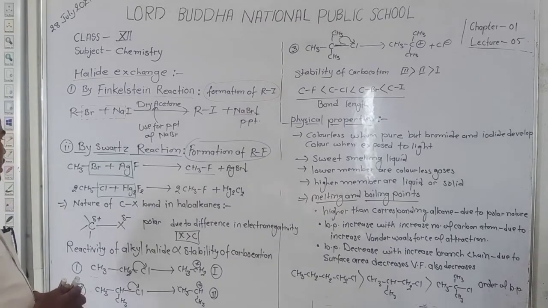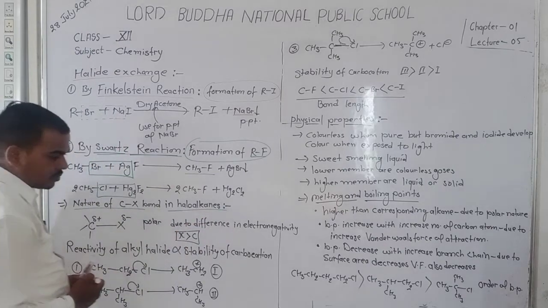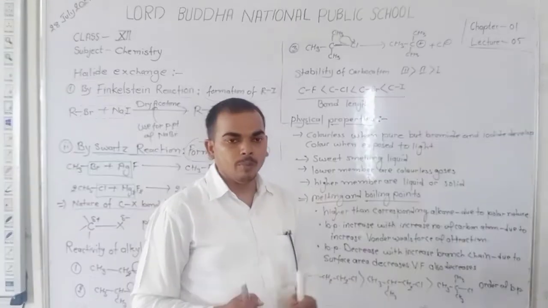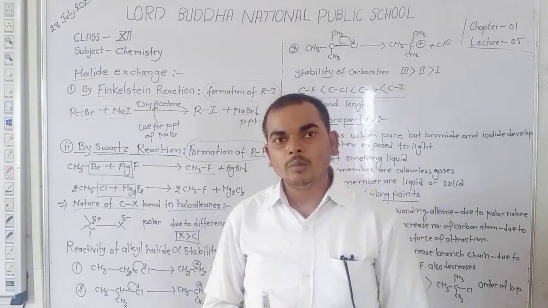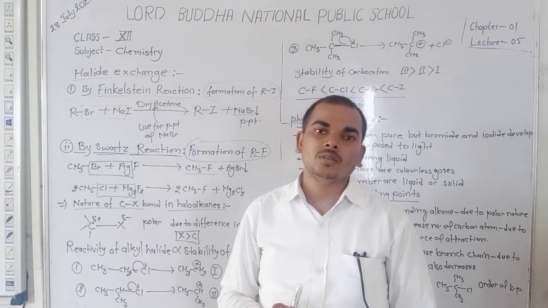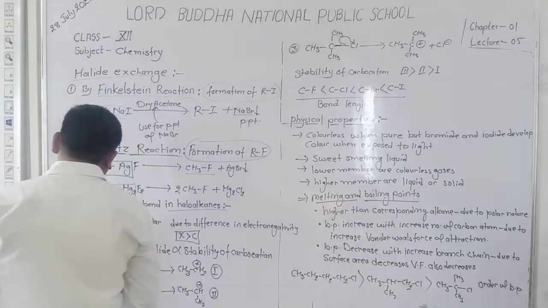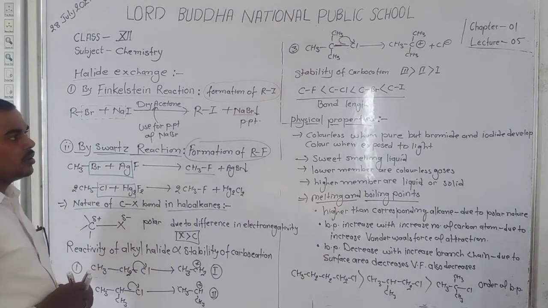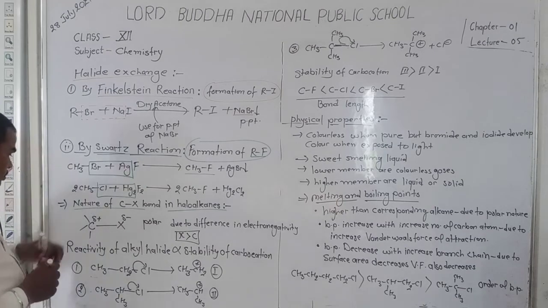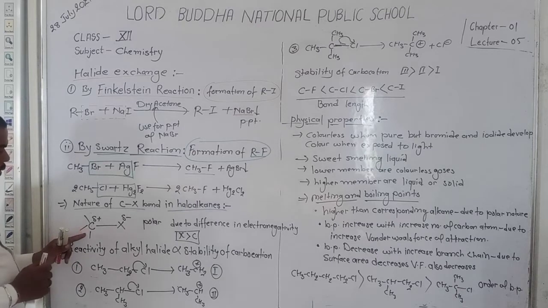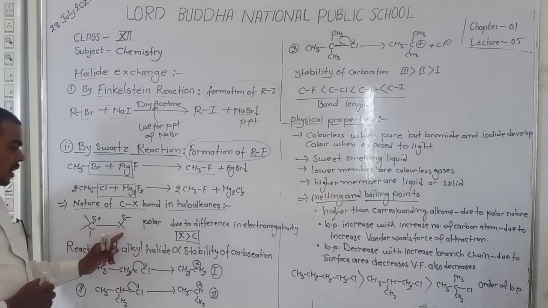Okay student. Dear student, now let us discuss the nature of the C-X bond in haloalkanes. Dear student, in the previous lecture I discussed the nature of the bond, but today we discuss it again in detail, because it is important for understanding the concepts of haloalkanes and haloarenes. Here, in haloalkanes and haloarenes, carbon is bonded with halogens.